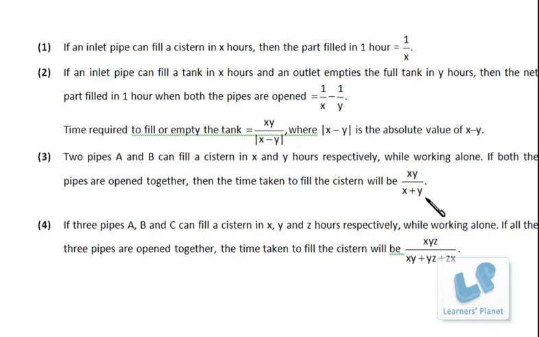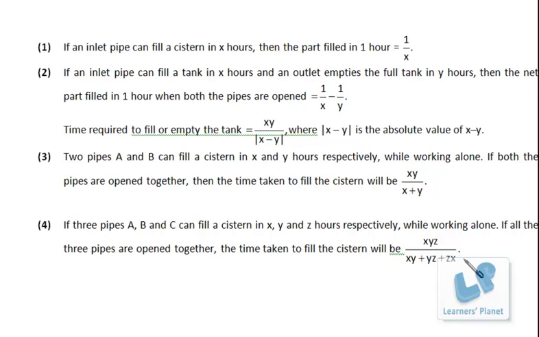So this is the case. If there are more than 2 pipes, and all of them are working in the same direction, that means all of them are filling the tank, then this will be the situation. Per hour, 1 upon X plus 1 upon Y plus 1 upon Z part of the tank will be filled up.